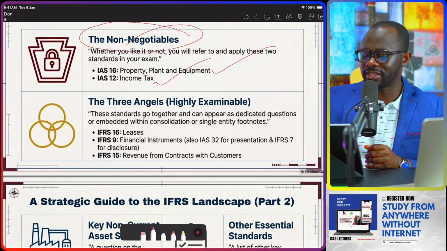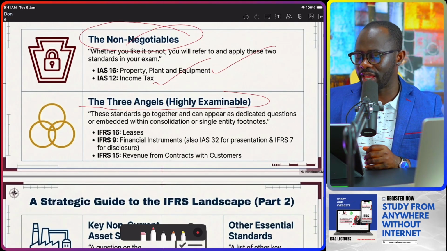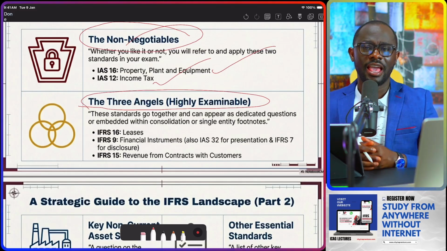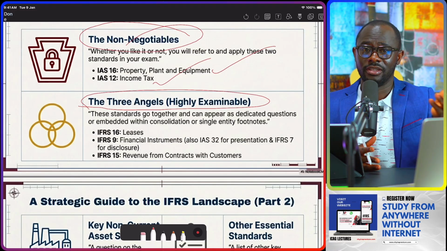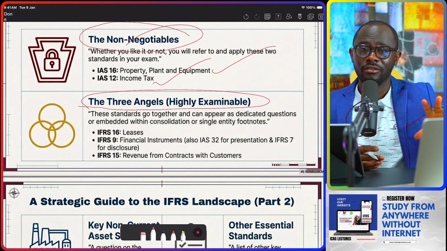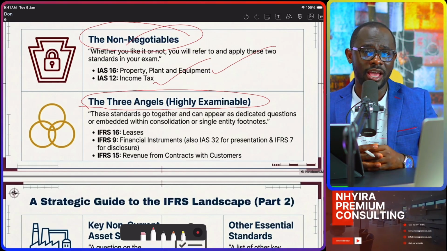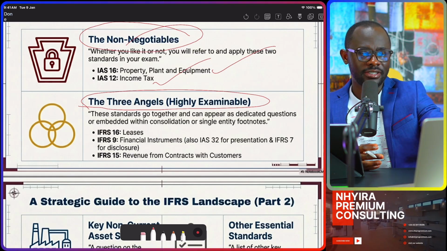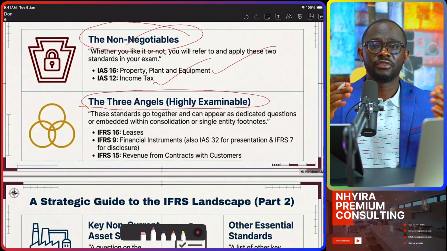The second one is what I refer to as the three angels. These are highly examinable standards. Leases, IFRS 16. Revenue from contract with customers, IFRS 15. And then certainly the issue about financial instruments.